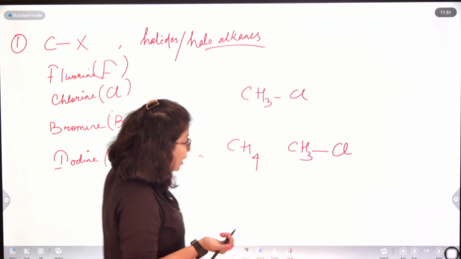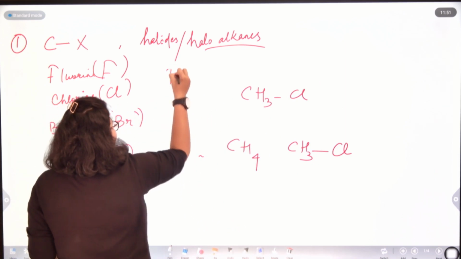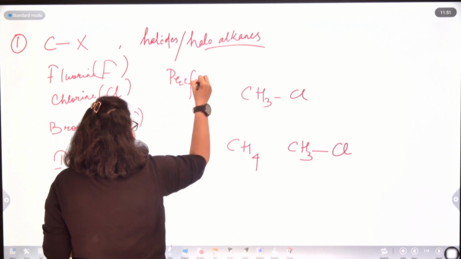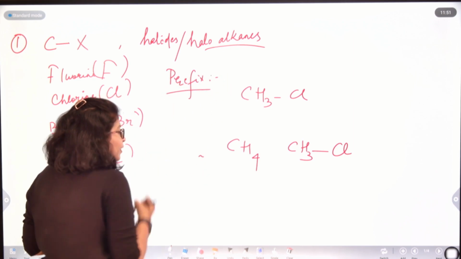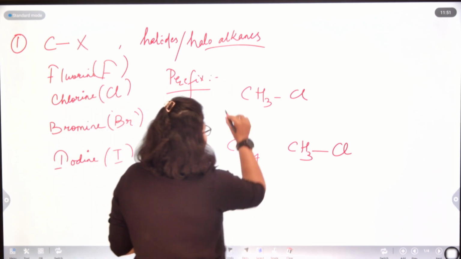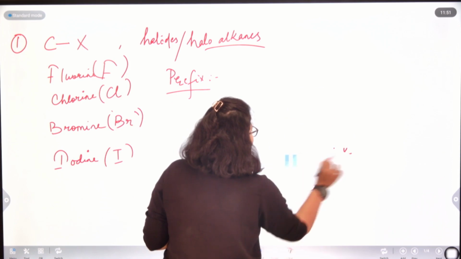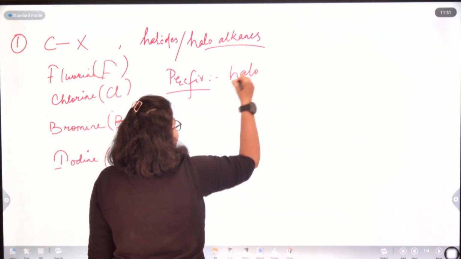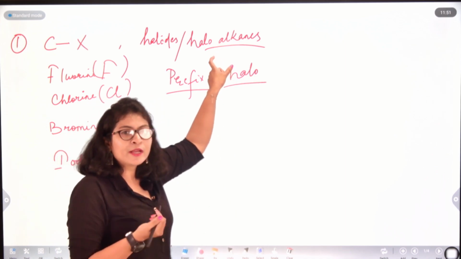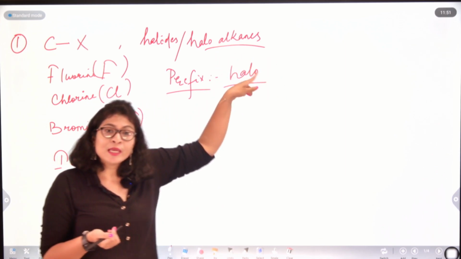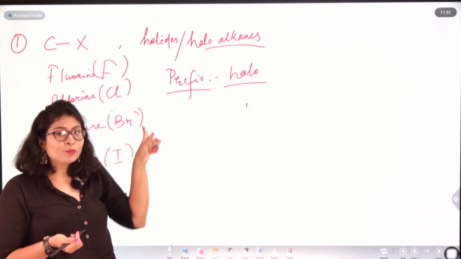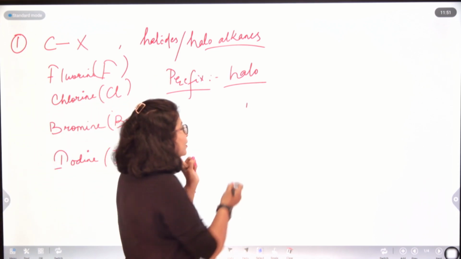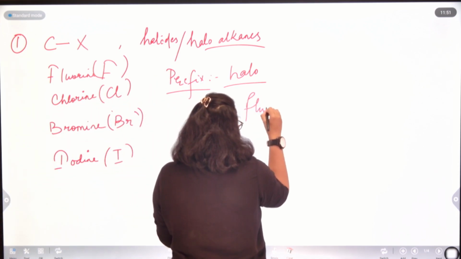For IUPAC nomenclature, we have to add a prefix, and the prefix is halo. This halo is a general term. The name of this particular halo depends upon the group which is attached. If it is fluorine, the name will be fluoro.